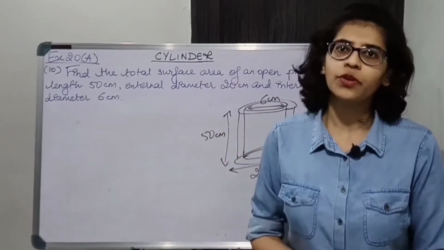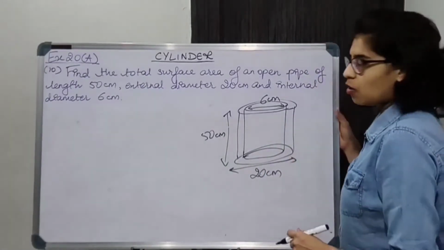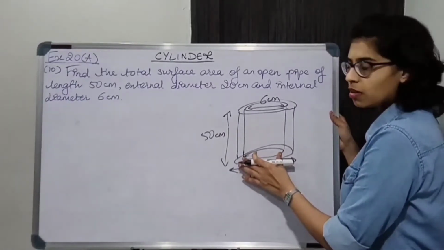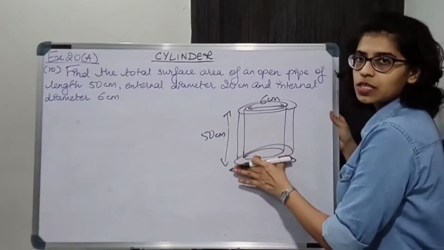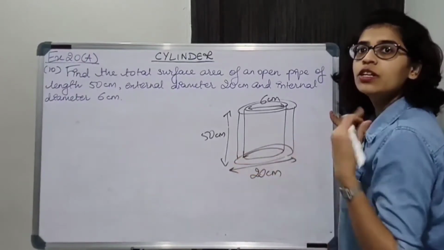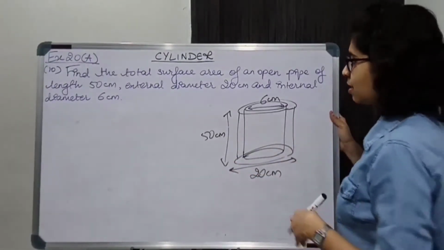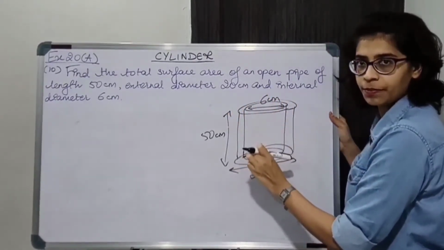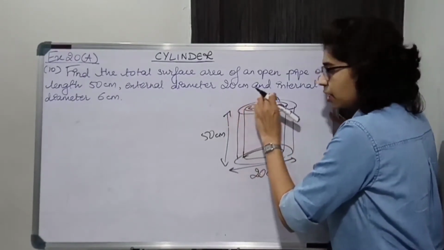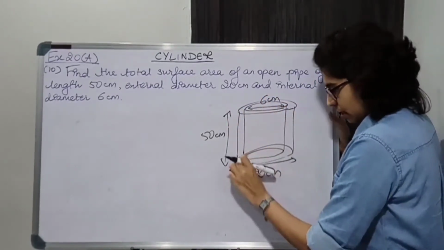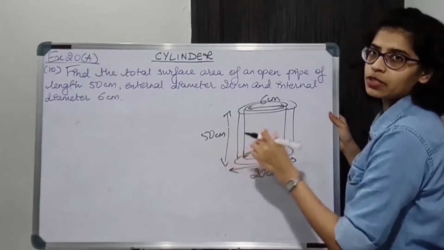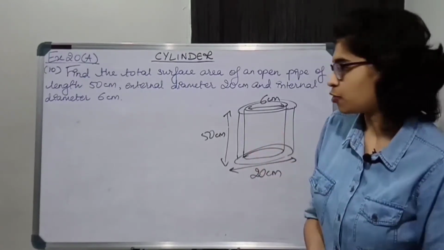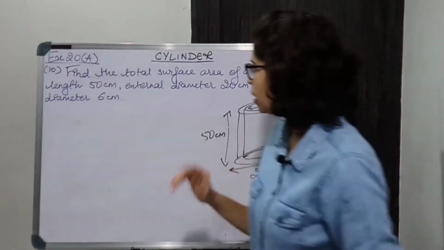We know the formula. Okay, it will be area of this internal cylinder, that is 2 pi small rh, plus curved surface area of outer cylinder, that is 2 pi capital RH, plus this part of top and bottom. Okay, that is pi capital R square minus small r square and this pi capital R square minus small r square. तो दोनों को ऐड किया तो 2 pi capital R square minus small r square. Okay, so let us start solving.